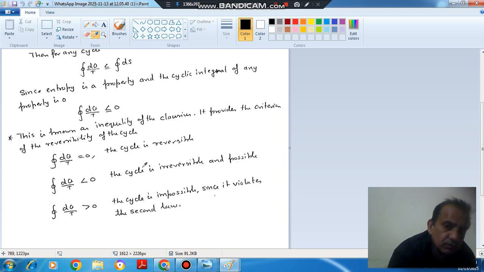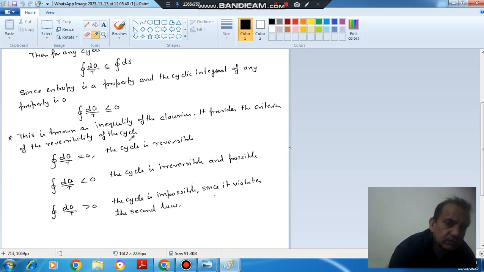So cyclic integral of dq by T is equal to 0 when the cycle is reversible. Cyclic integral of dq by T is less than 0 when the cycle is irreversible and possible, and cyclic integral of dq by T is greater than 0 when the cycle is impossible, because it will violate the second law.